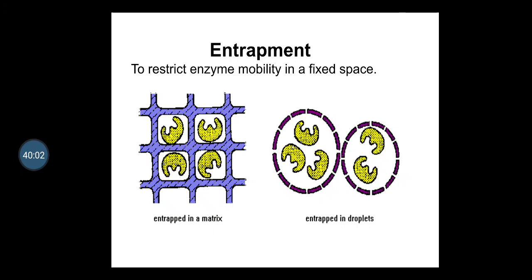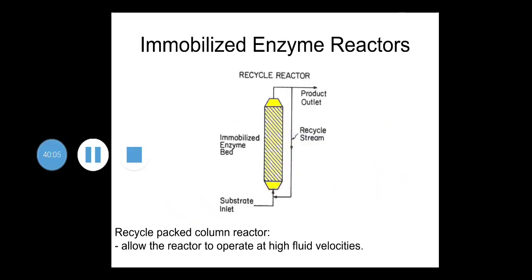So next is your immobilized enzyme reactor. These are a few reactors by which one can immobilize your enzyme, through the recycle reactor. These are the various components in the diagram: substrate inlet, immobilized enzyme bed, the cylindrical bed in yellow color, then product outlet and recycle stream.